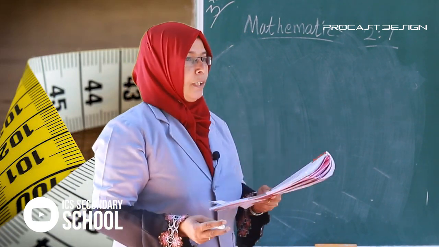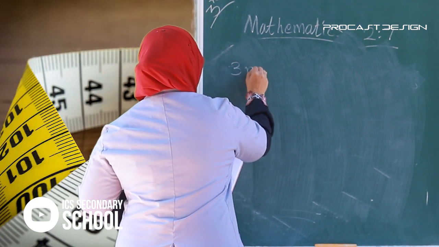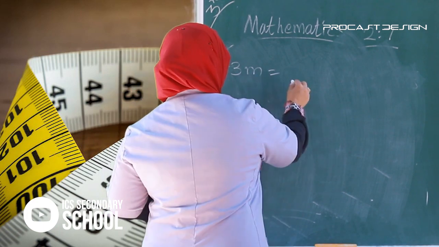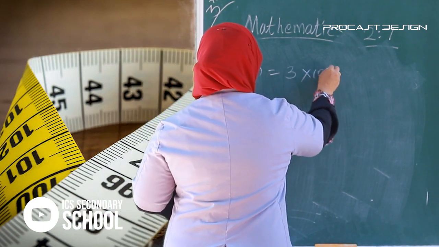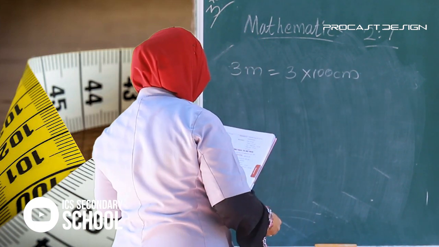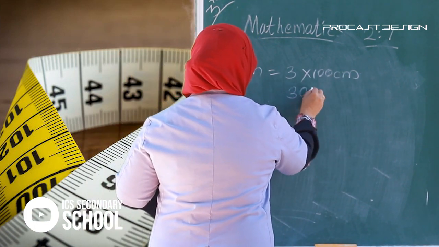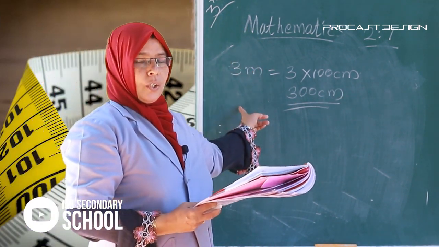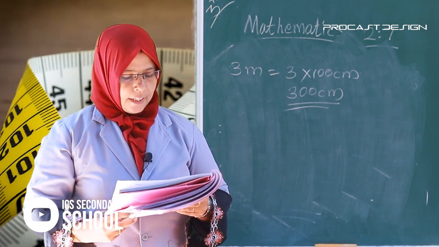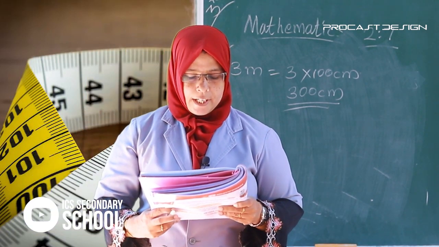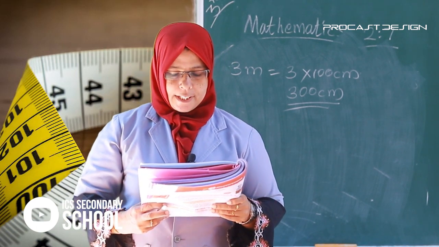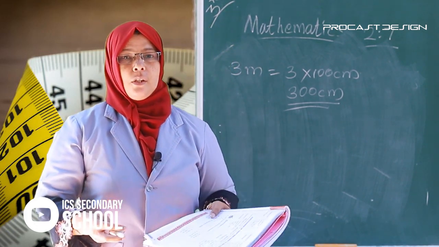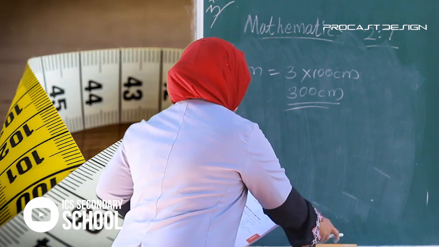First one, 3 meter. 3 meter equals 3 into 100 centimeter, 300 centimeter. Then 25 meter, 9 meter and 15 centimeter, and the 4th, 5th and 6th one. All of you write it in your notebook. Okay. Next.